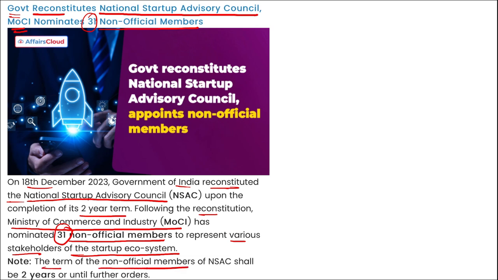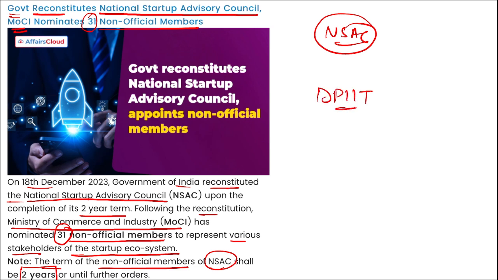The term of the non-official members of NSAC shall be of 2 years or until any further orders. NSAC is your National Startup Advisory Council. This was constituted by DPIIT. Right, it was constituted in January 2020, and the aim of this is to advise the government on various measures that are required to build a strong ecosystem that will foster innovation and startup growth in India.